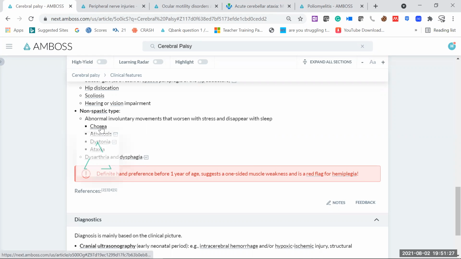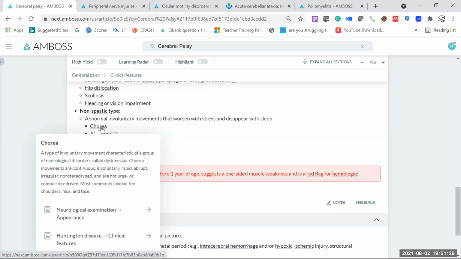Here you will see chorea. Chorea means what? A type of involuntary movement characteristic of a group of neurological disorders called dyskinesias. Dys means difficult or dysfunctional. Kinesia means movement. So you are going to see one kind of involuntary movement where the movement is quite difficult or quite dysfunctional, and we can say it's a chorea. That's an abrupt, sudden, involuntary movement. The baby has no control over that movement.